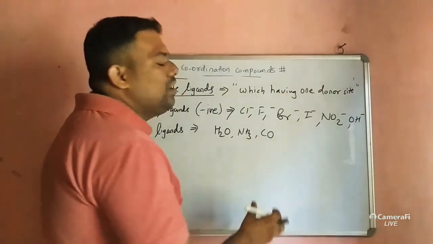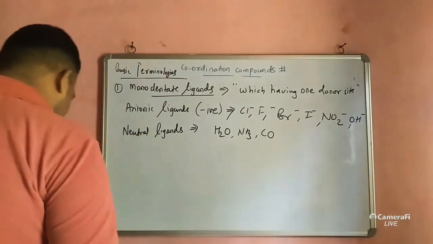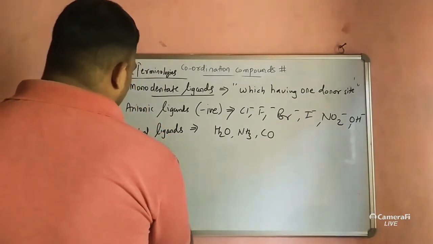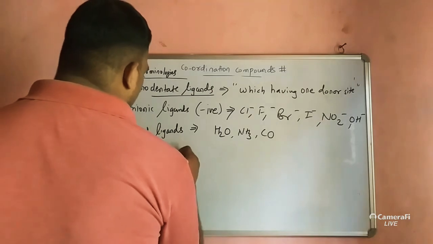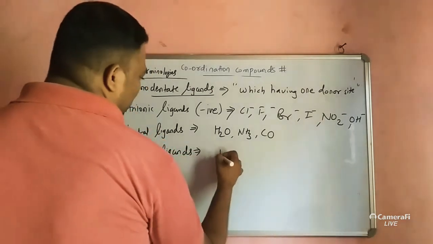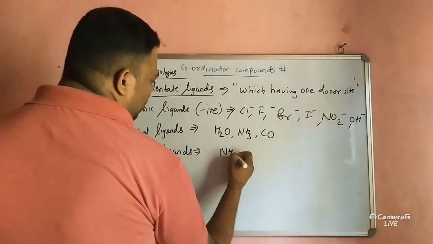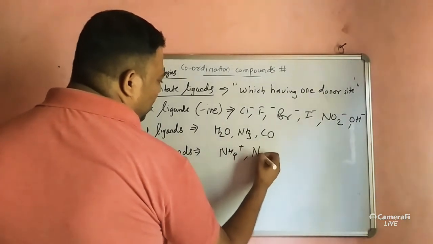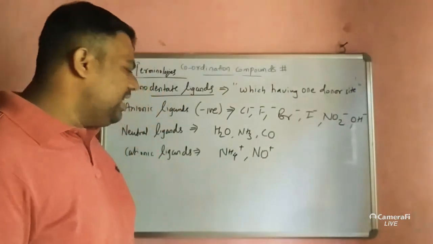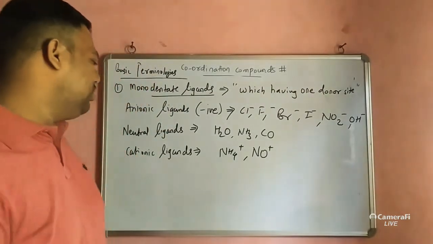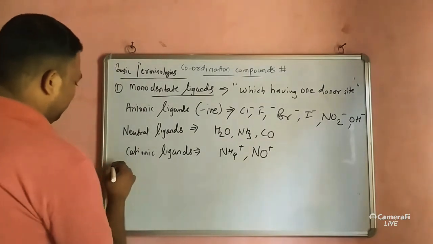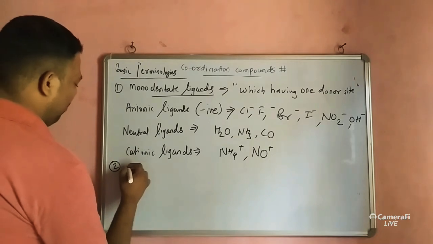Now cationic ligands, for example NH4 plus, and NO plus nitrosyl, then the ammonium cation also.